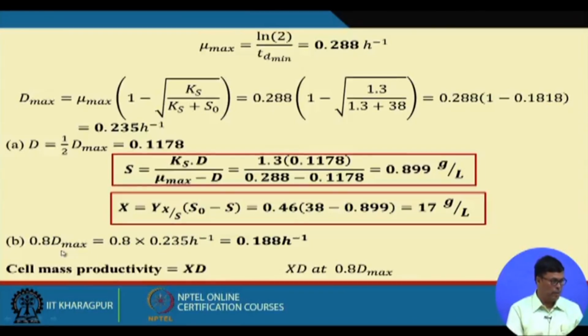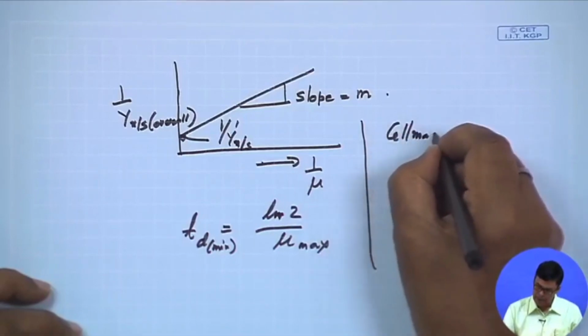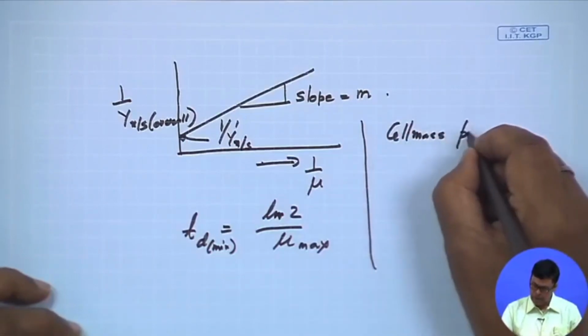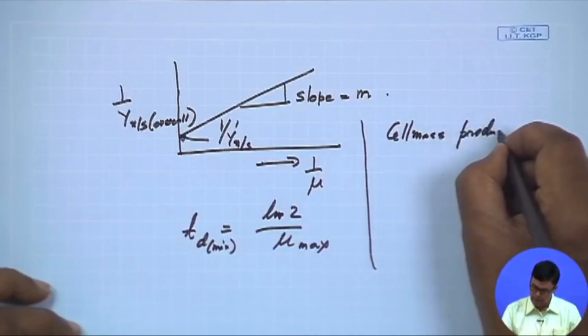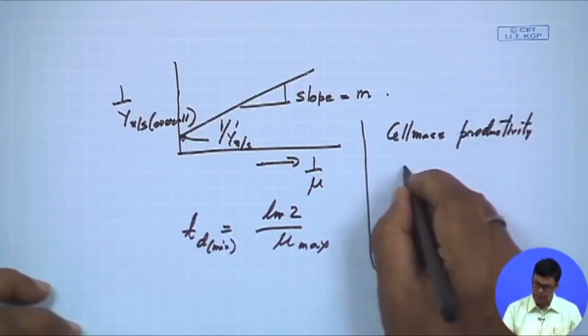So it is very easy to determine the steady state substrate concentration and steady state cell mass concentration in the reactor. Now in the second part, it is written dilution rate is 0.8 into D max. D max value we already calculated, so your dilution rate is 0.188. Now what is the cell mass productivity? Let me show you. Cell mass productivity, am I right? Productivity is what?